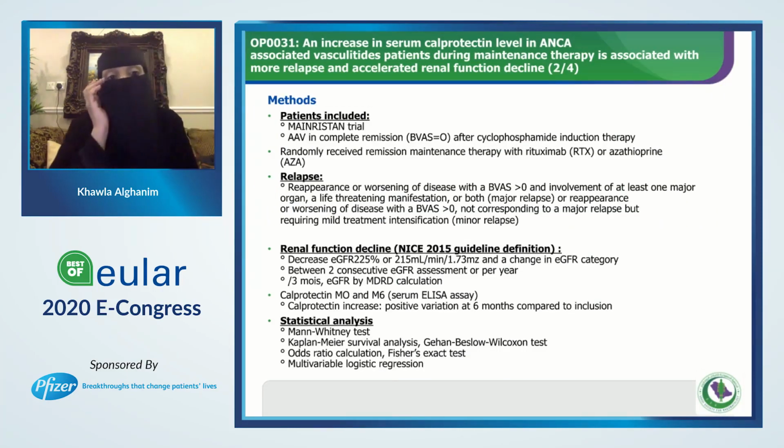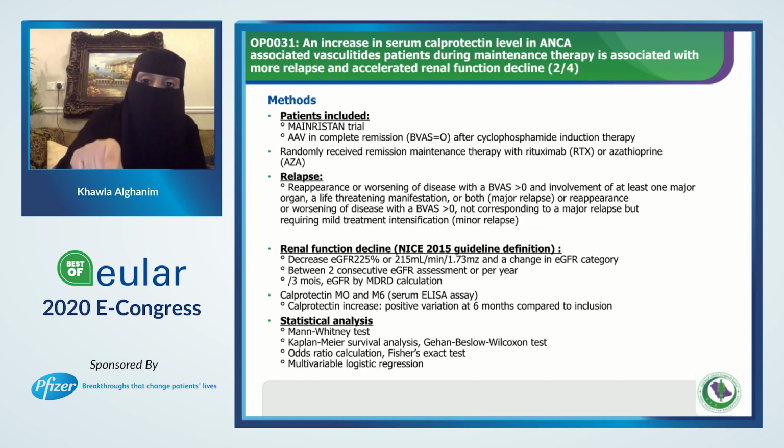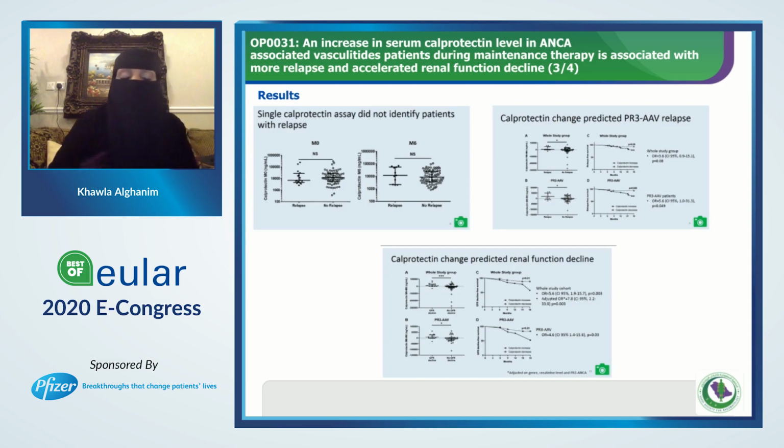Actually, they did include patients from the MAINRITSAN trial, and they did take patients with complete remission. As you can see, the score is 0. They induced these patients with cyclophosphamide and the maintenance with rituximab or AZA. And they defined relapse if the BVAS score was more than 0. And they defined the renal function decline from the NICE 2015 guideline definition. I will take you now through the results.